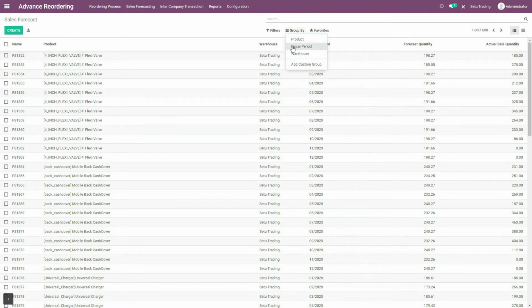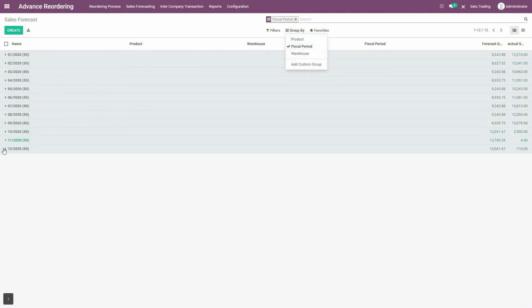So if I group by fiscal period, then you can see over here that for every month of the year 2020, forecast quantity of all the products is calculated. But for the products that I have selected in real demand, and for the months October, November and December of the year 2021, it is not calculated. So to calculate the forecast quantity of these products for the month and year of your choice, it is necessary to create the fiscal period of that year.